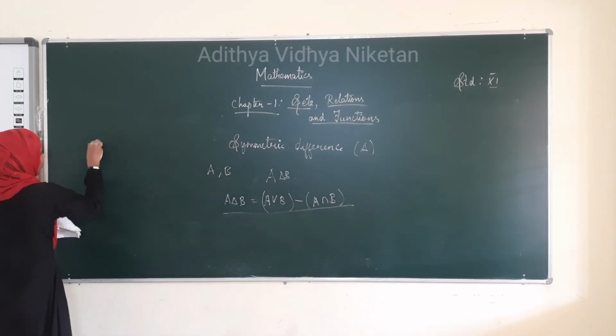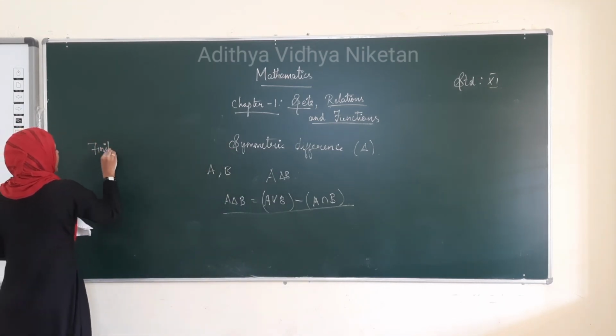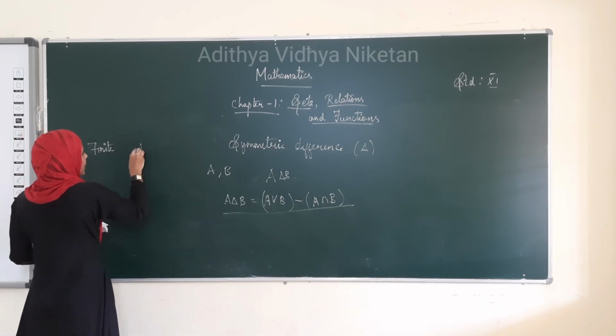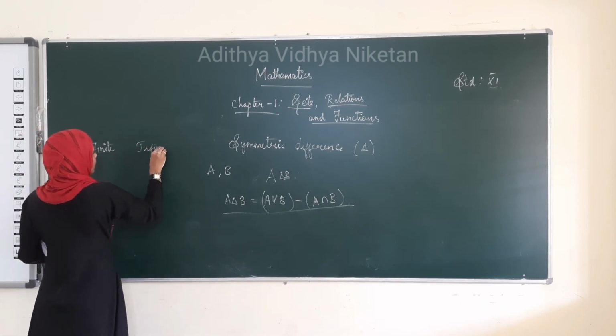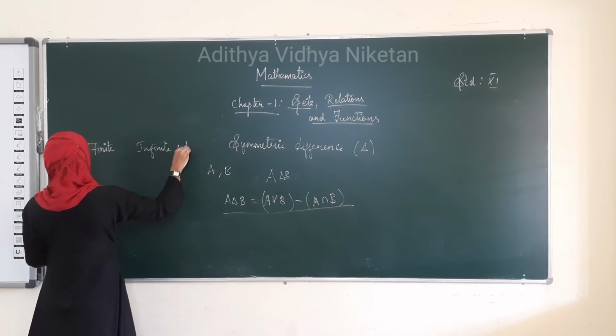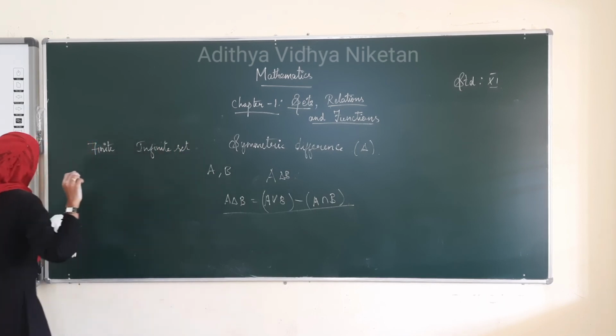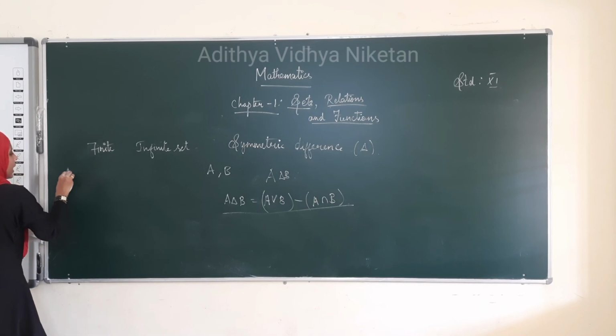Next, finite set and infinite set. When can we say a set is a finite set or an infinite set? Let A be any set.